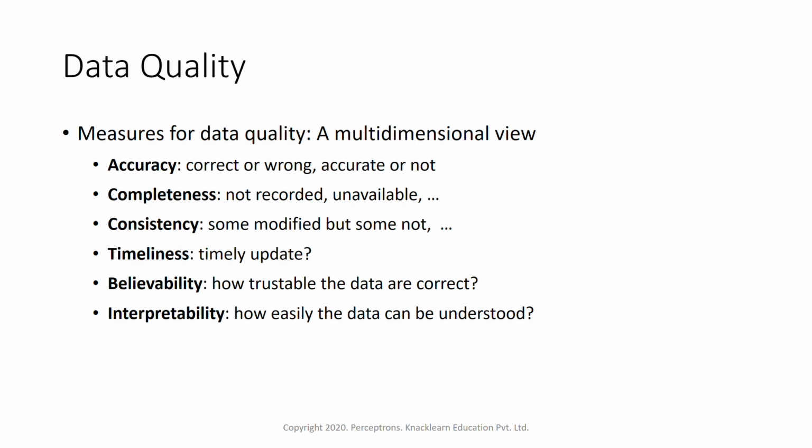So all these factors will tell us if the data is of good quality or not. Accuracy is one of the factors which can tell if the data is good or not. So this is a measure for data quality. The others are completeness, then consistency, then timeliness, then believability, and then interpretability.